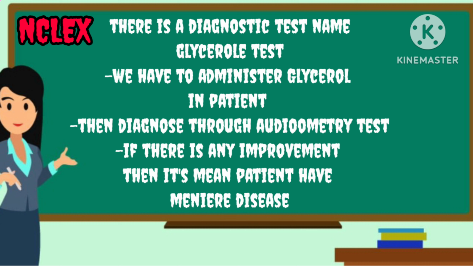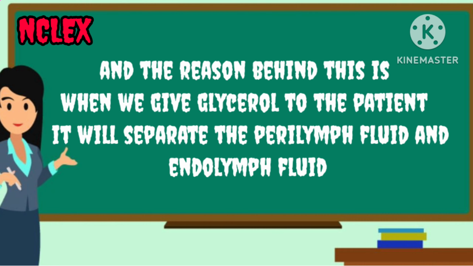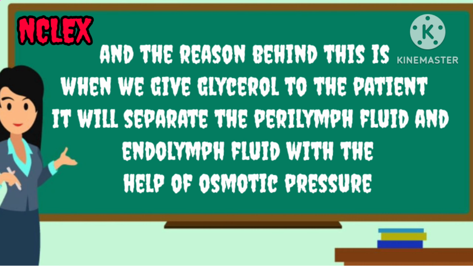There is a diagnostic test named the glycerol test. We have to administer glycerol orally to the patient, then diagnose through the audiometry test. If there is any improvement, it means the patient has Meniere's disease. The reason behind this is that when we give glycerol to the patient, it will separate the perilymph fluid and endolymph fluid with the help of osmotic pressure.